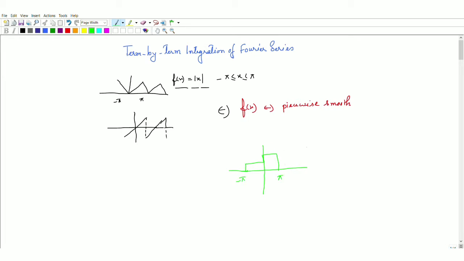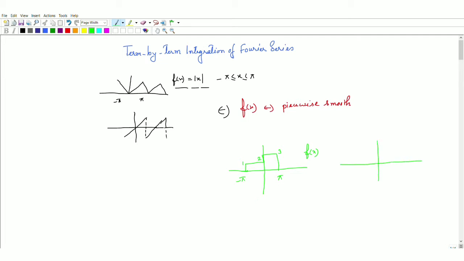So this is the f(x) plot. In this function there are three discontinuities, 1, 2, 3. Here we cannot do the term by term differentiation for this function, because though this function is piecewise smooth, the presence of any discontinuity does not allow term by term differentiation. But if you do the integration of this function,